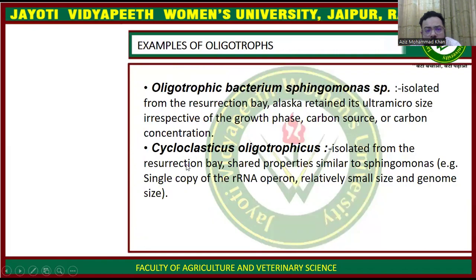So this is an example of an oligotroph. The oligotrophic bacterium Sphingomonas is an example of an oligotrophic organism which is isolated from Resurrection Bay, Alaska. Okay, Cycloclasticus oligotrophicus is also another example which is isolated from Resurrection Bay and shares properties similar to Sphingomonas.